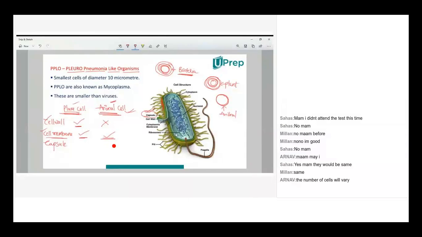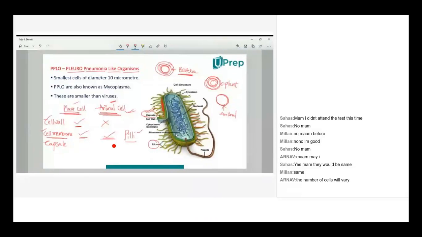Now, when you take the outermost hair-like projections, the green color ones, those are called pili. You will not find pili in animal cell or in plant cell. You will find pili only in bacteria.